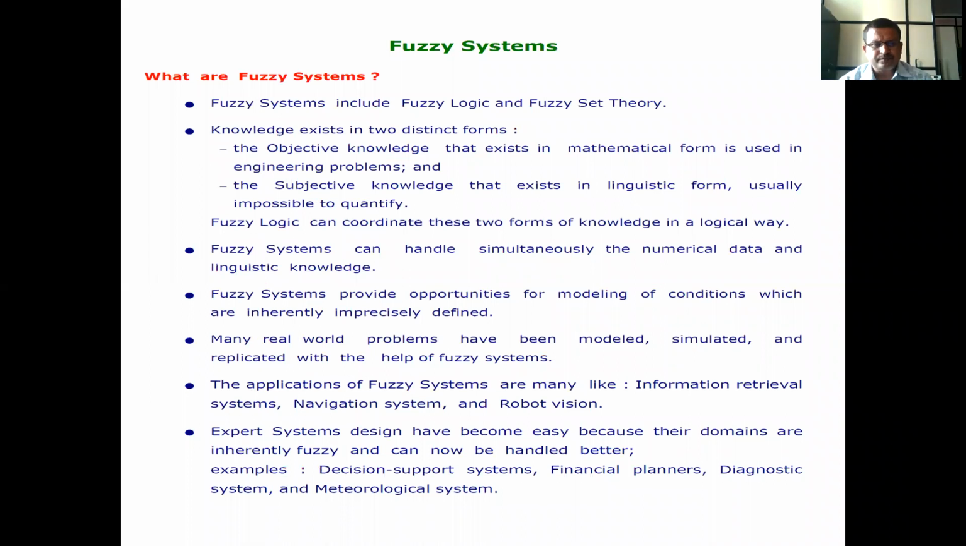Now, we are going to see fuzzy systems. Up till now, all the basic things were studied. What are fuzzy systems? Fuzzy systems include fuzzy logic and fuzzy set theory. Knowledge exists in two distinct forms. The objective knowledge that exists in mathematical form is used in the engineering problems.